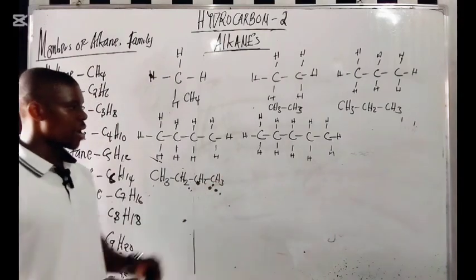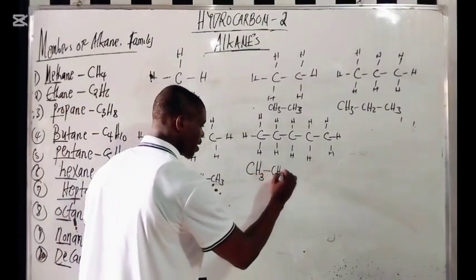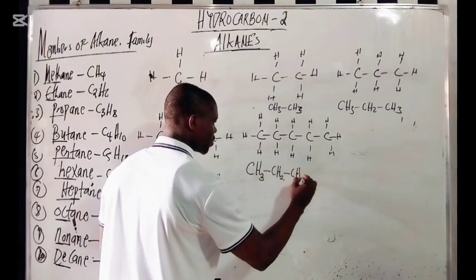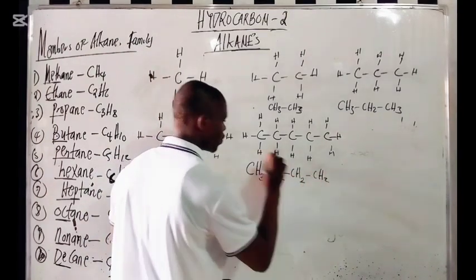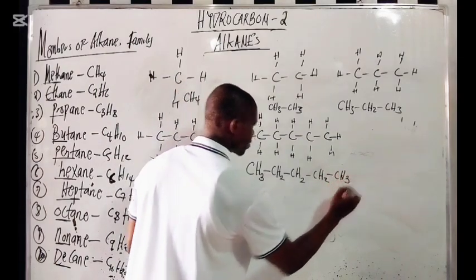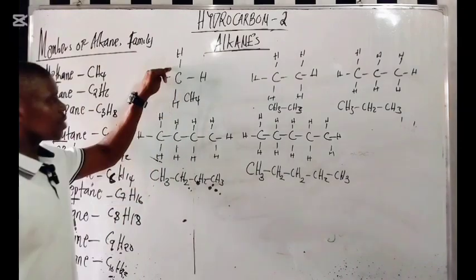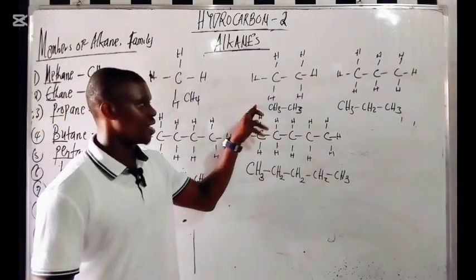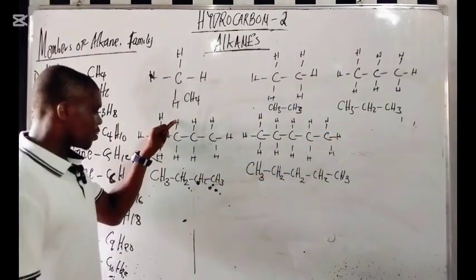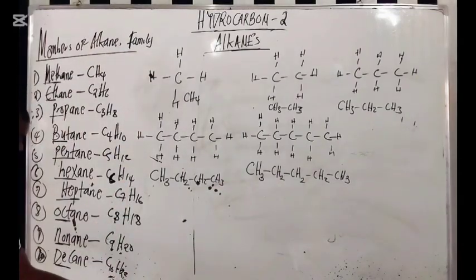Now what does it mean here? Here we have CH3, CH2, CH2, CH2, 1, 2, 3, 4, 1, 2, 3, 4. You have CH3. Do you understand? So these are also the same thing as this one here, this is also the same thing here, and this is also the same thing here, right? So this is how you do it until you get to decane, right?